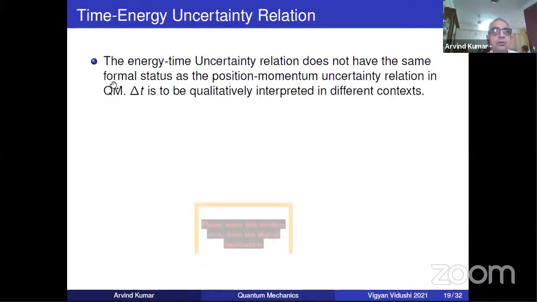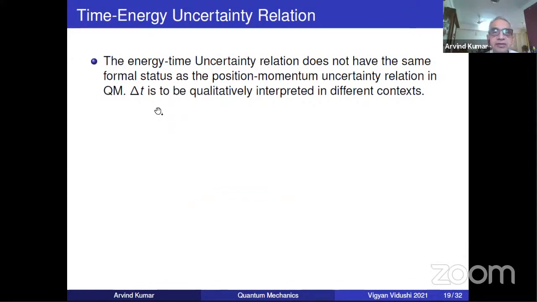Now, I want to finish this section by saying that the energy-time uncertainty relation does not have the same formal status, meaning theoretical. In the theoretical formalism of quantum mechanics, it does not have. Informally, we are thinking they are similar, delta X delta P is of the order of delta E delta T. Informally, it looks the same, but in the mathematics of the formalism, they have very separate status.